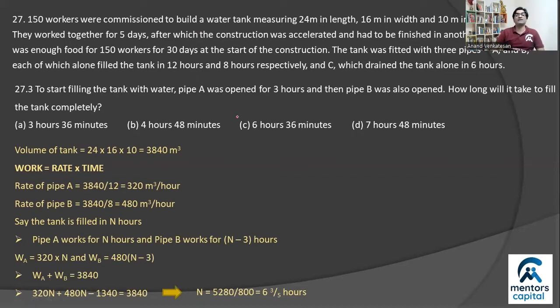And there is only one answer with 6 hours, so that should be an easy pick. But quickly you can check that 3/5 of an hour, and we know an hour is 60 minutes, so 3/5 of an hour is indeed 36 minutes, right? So option C is absolutely correct.